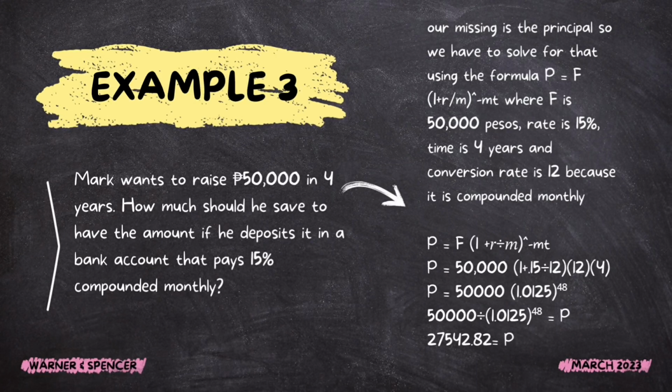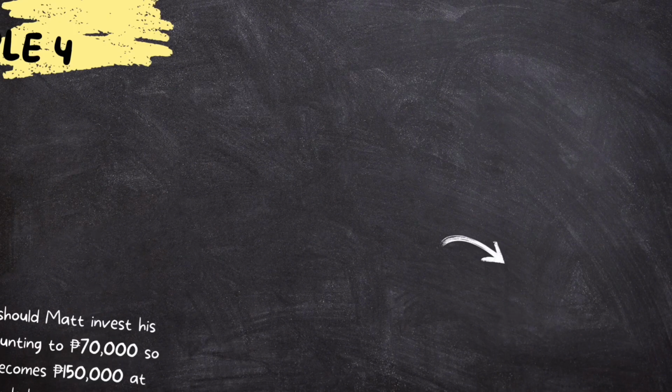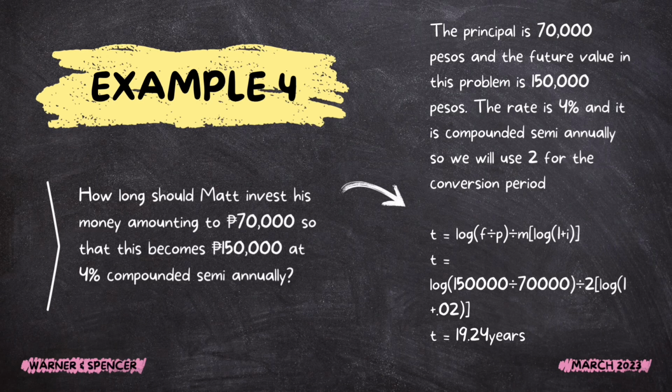conversion rate is 12 because it is compounded monthly. Example number 4. How long should Matt invest his money amounting to 70,000 pesos so that this becomes 150,000 pesos at 4% compounded semi-annually? To solve for this problem, we will use the formula since we are looking for the time.